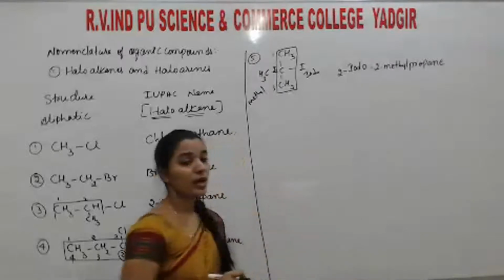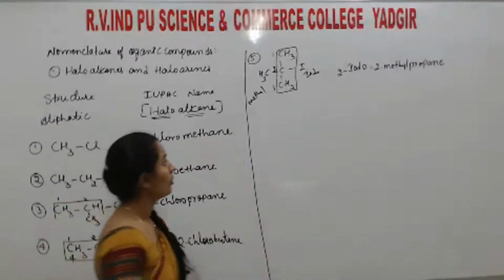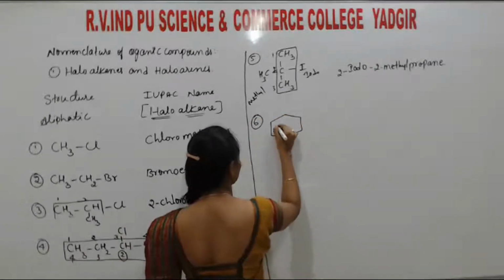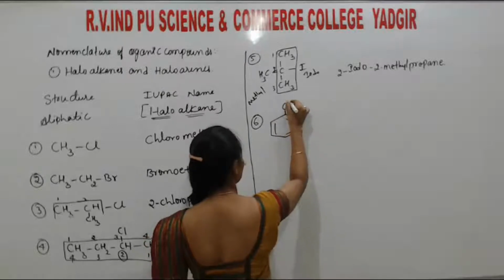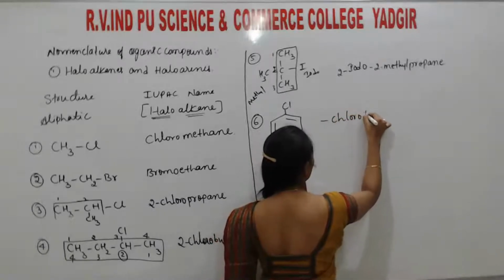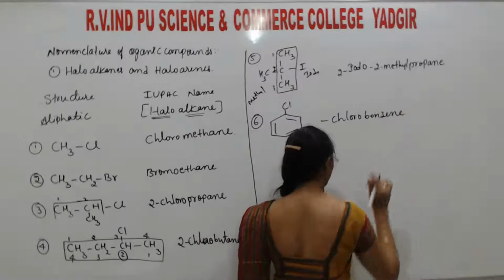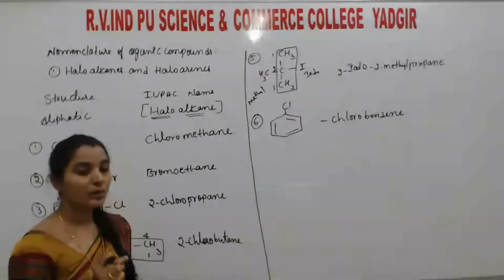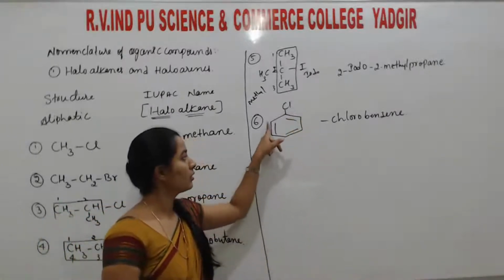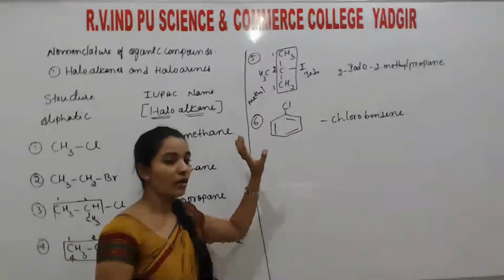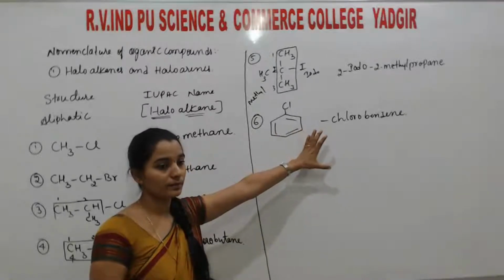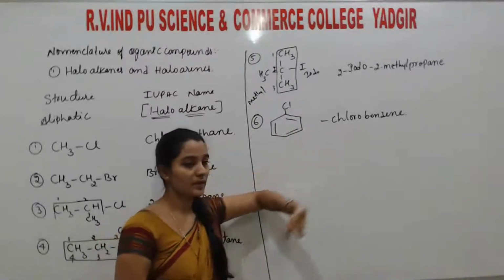Okay, so this is all about haloalkanes. So if we consider haloarenes, no doubt it is chlorobenzene. So students, in this, if only one atom is there, no need to write the positions. Why? Because in any one of the compounds, all the carbon positions are the same. So we cannot number the position of the chlorine atom here. Are you getting it? So chlorobenzene is the correct answer.